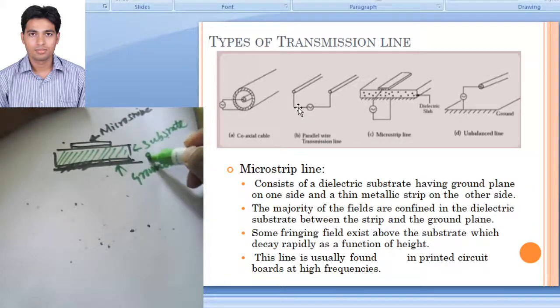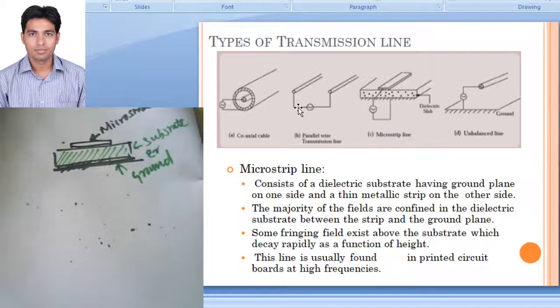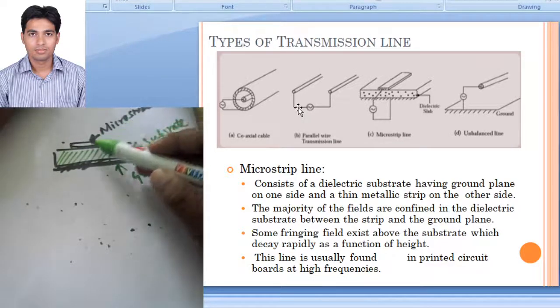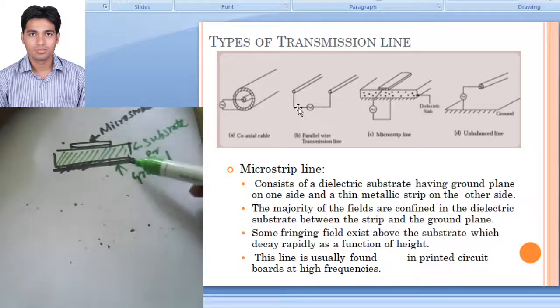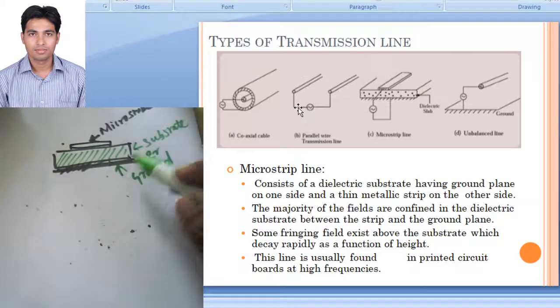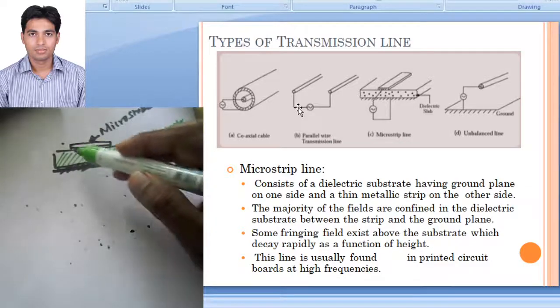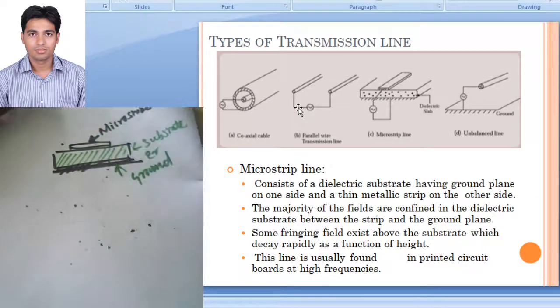having some epsilon. Let us take that to be epsilon r. So this is called a microstrip structure. We have a microstrip line at the uppermost, and the lowermost will act as a ground, which is also a conductor, and in between these two conductors there will be a substrate. So energy will be confined within this structure. The majority of the field is confined in the dielectric substrate between the strip and the ground plane.